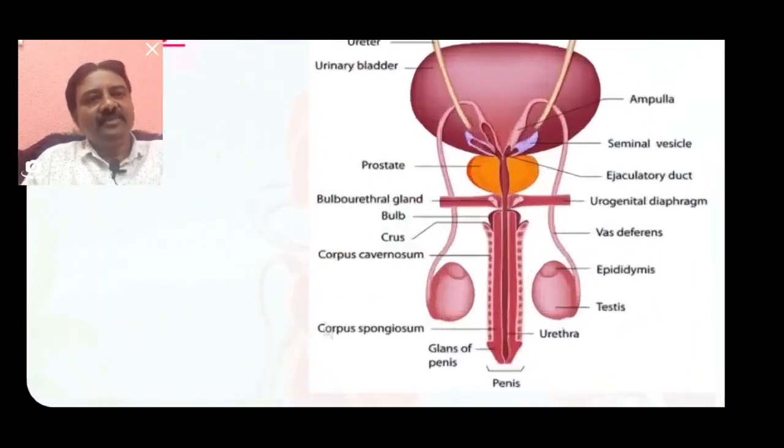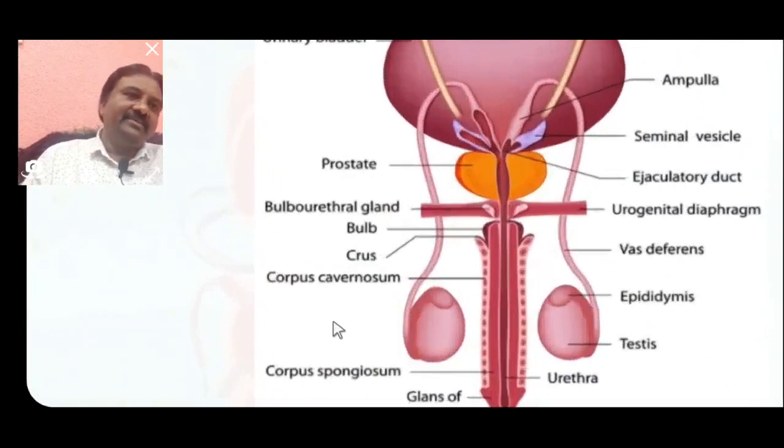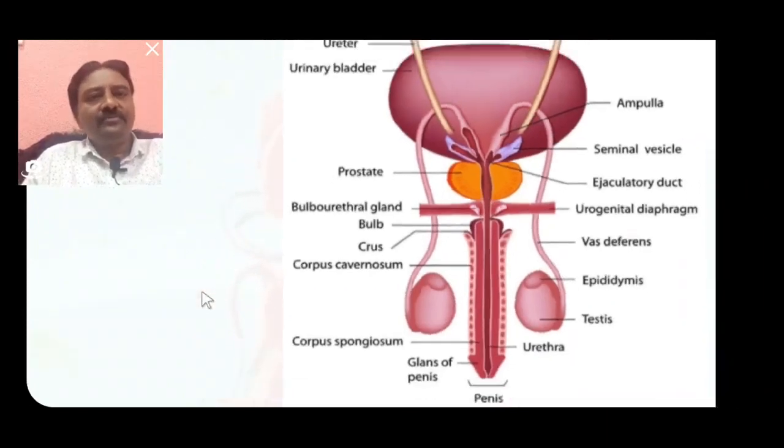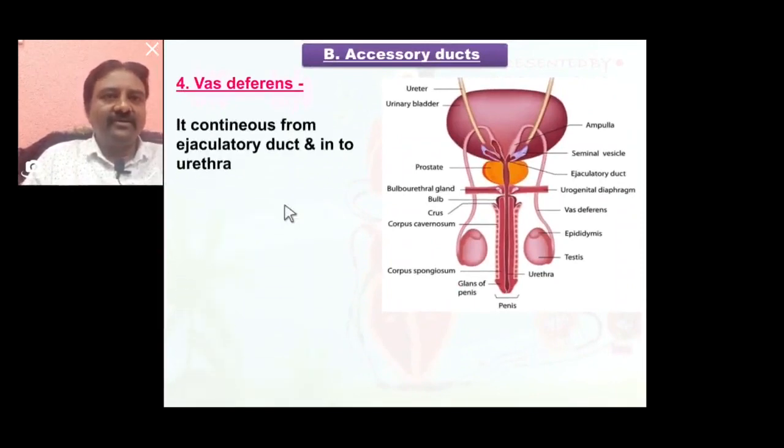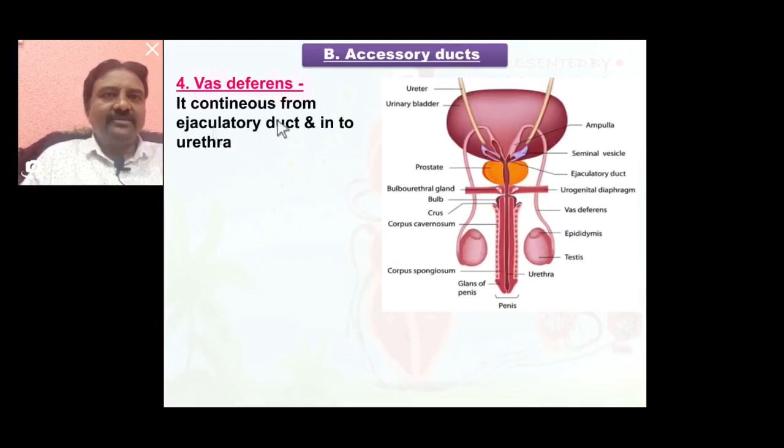This vas deferens is connected from the cauda epididymis and it opens into the urethra. Vas deferens is also called the spermatic duct. It continues as the ejaculatory duct and it opens into the urethra.